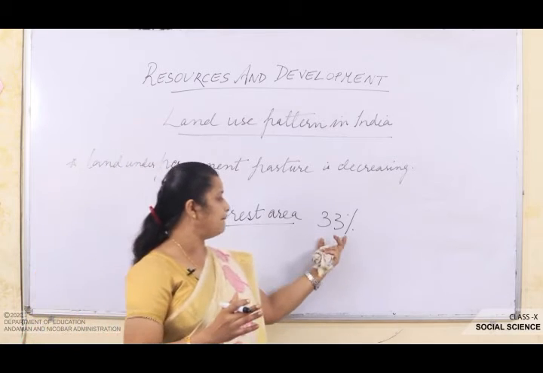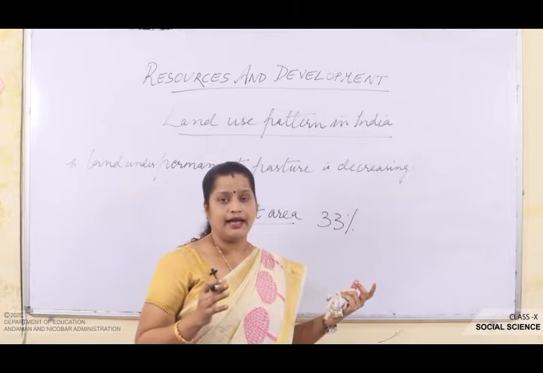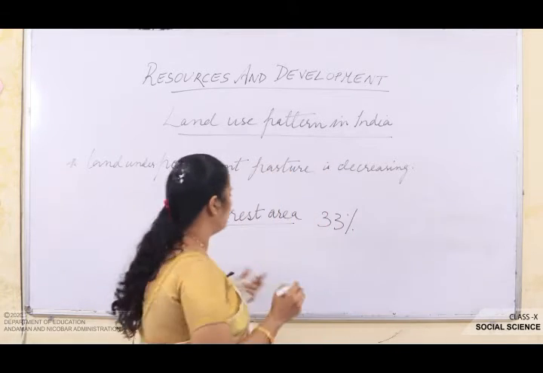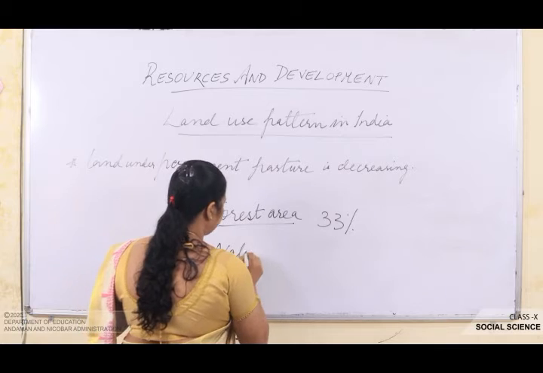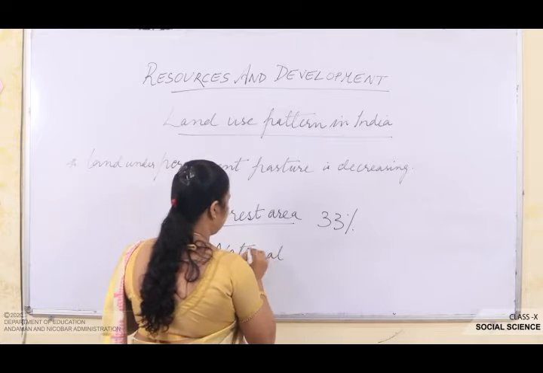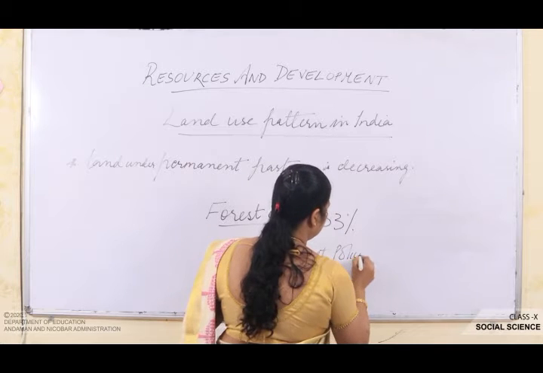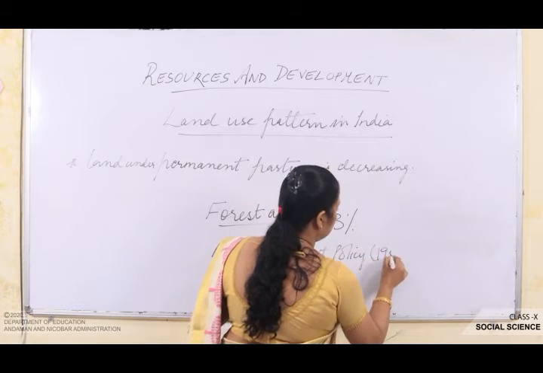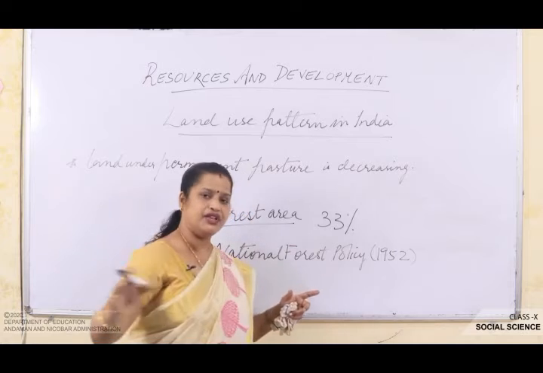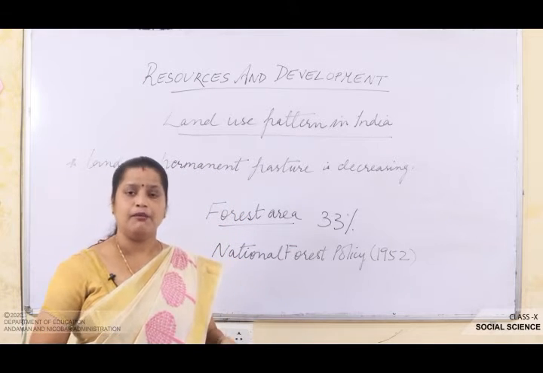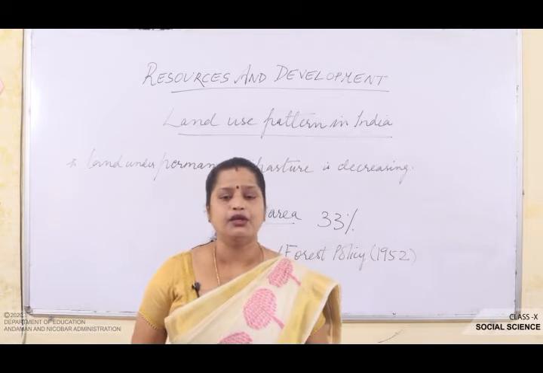This percentage has been fixed under the National Forest Policy 1952. It means that of the geographical area we have, at least 33% should be forest, but that also we are unable to cover.